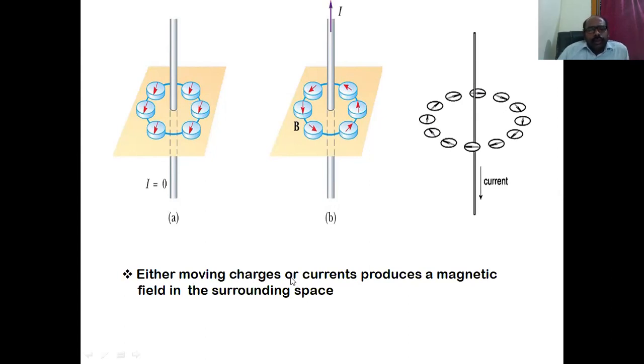Either moving charges or currents produce a magnetic field in the surrounding space. Current is nothing but motion of charges, so either current or moving charges produce a magnetic field.